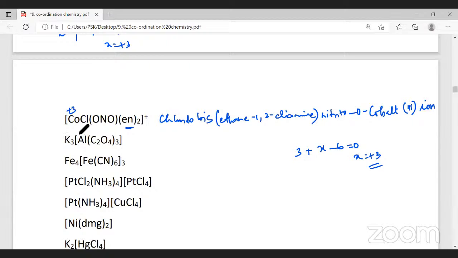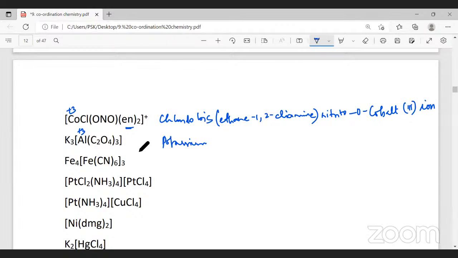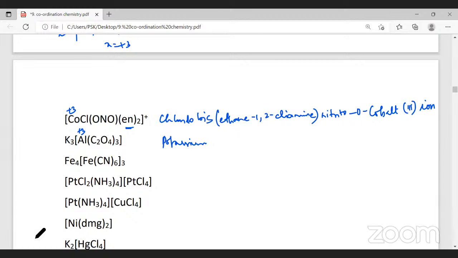Now, what will be the name of this? Aluminium will have a charge +3. What will be the name of this molecule? Potassium. And now we have to name the anionic complex. Potassium and trioxalato. We have 3, so we'll write it as trioxalato. Aluminate.